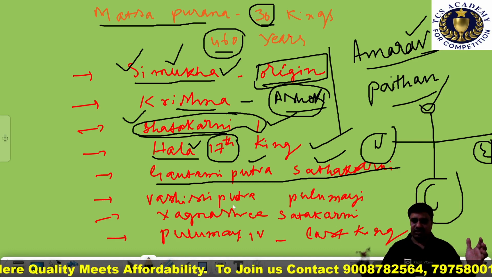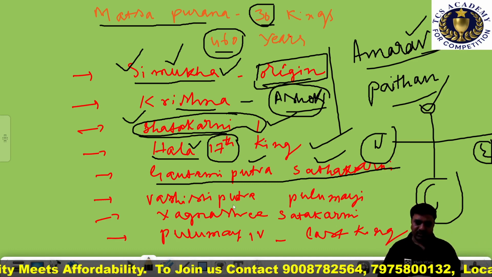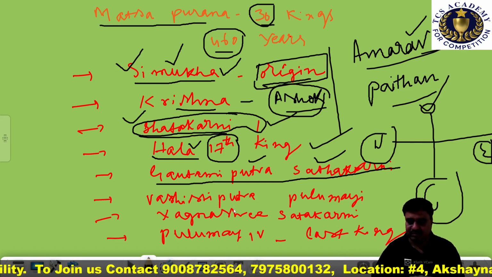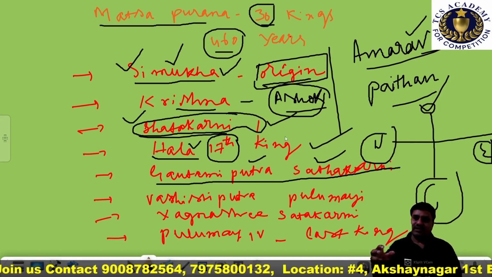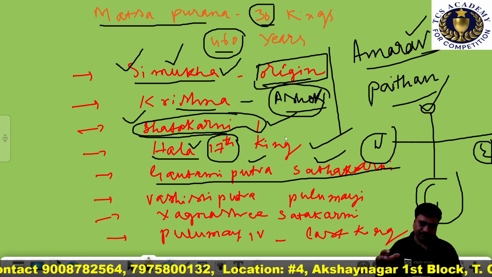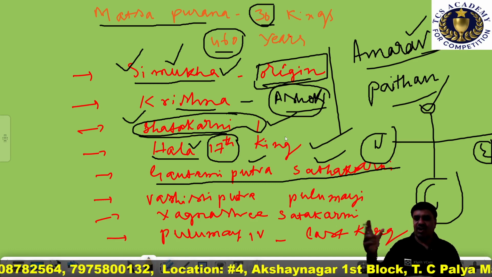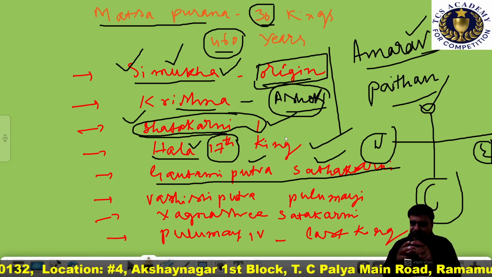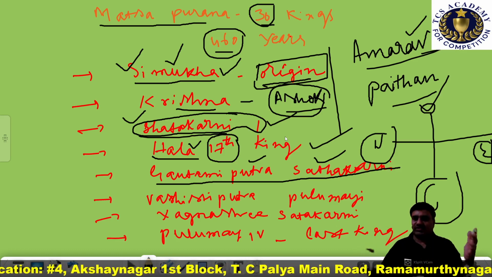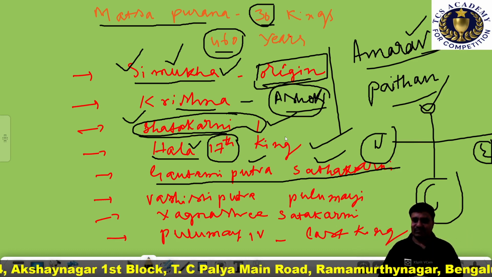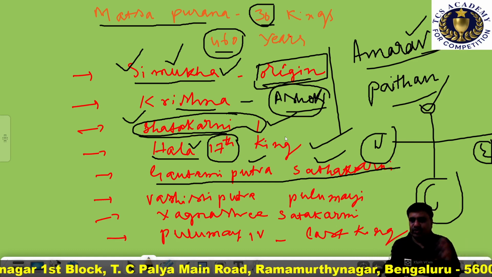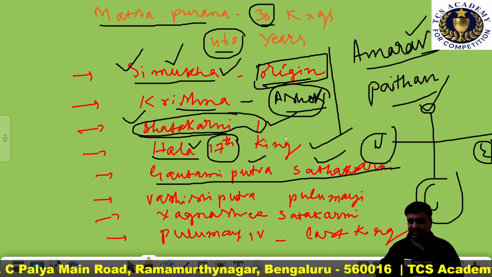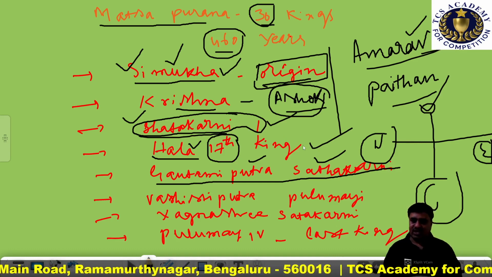So this is all about Gautami Putra Satakarni, who assumed the titles Raja Raja and Maharaja. He also got the title Trai Samudratoya Pitavahana. That means his horses drank the water from the three oceans: the Arabian Sea in the west, the ocean in the east, and the one in the south.